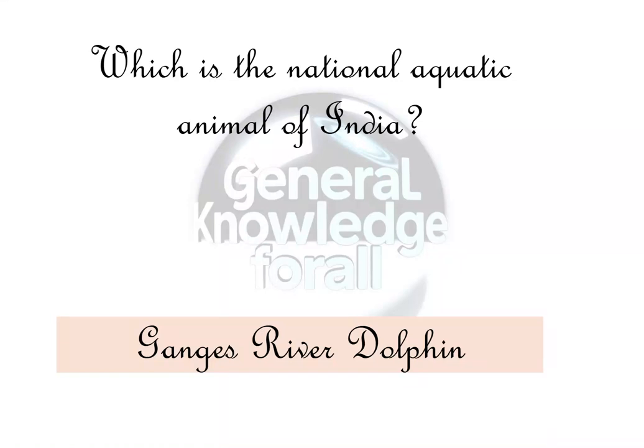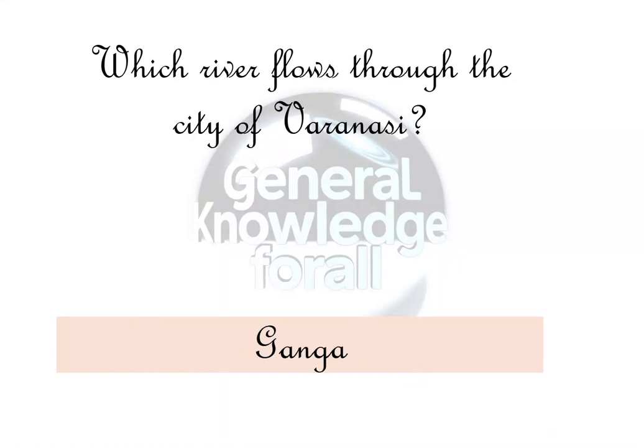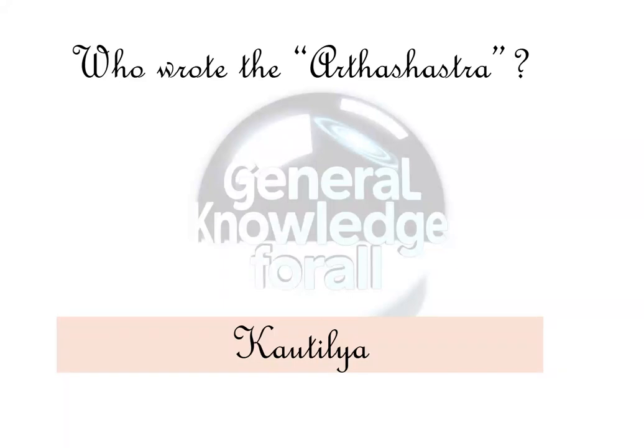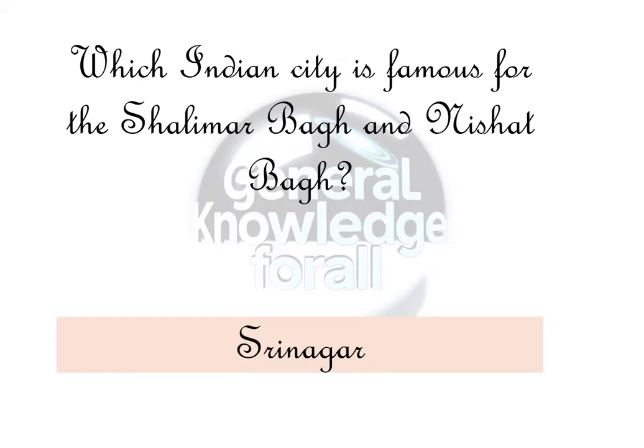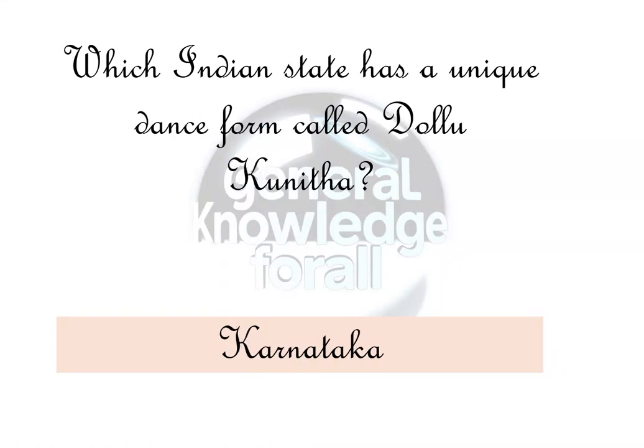Which river flows through the city of Varanasi? Ganga. Who wrote the Arthashastra? Kautilya. Which Indian city is famous for the Shalimar Bagh and Nishat Bagh? Srinagar. Which Indian state has a unique dance form called Dolu Kunitha? Karnataka. Who was the first Indian to win an Oscar? Bhanu Athaiya.